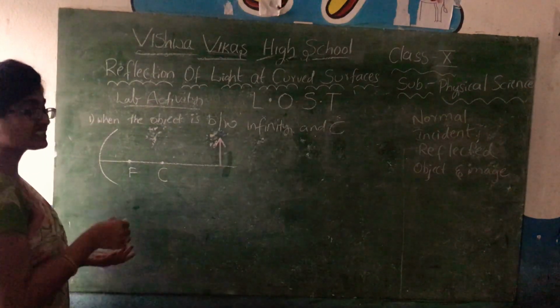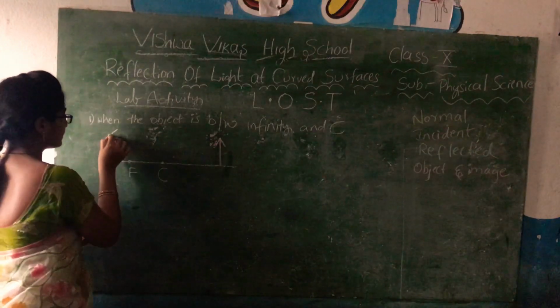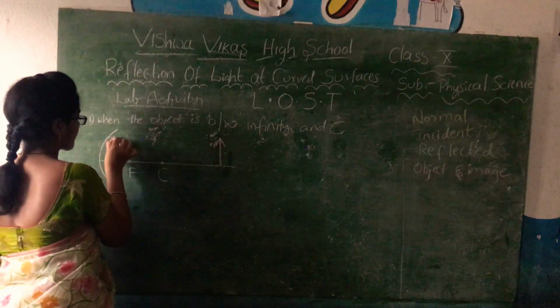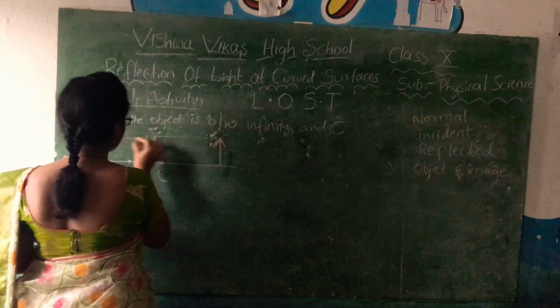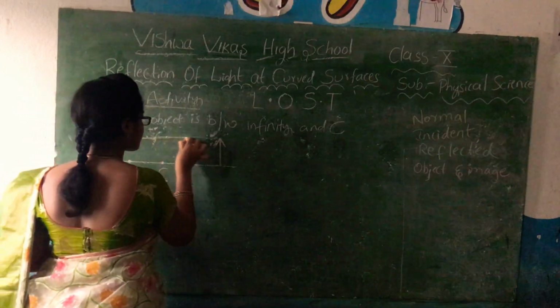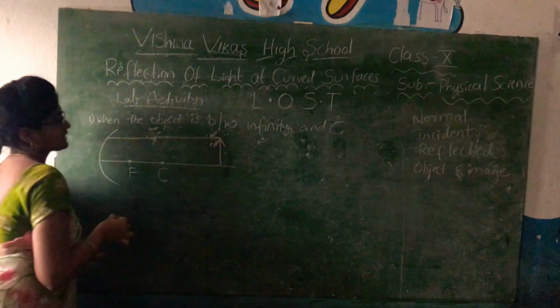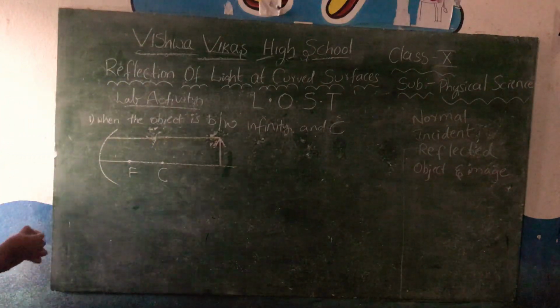So first of all, let us take an incident ray which is passing from the object.